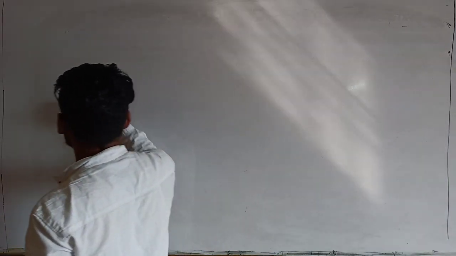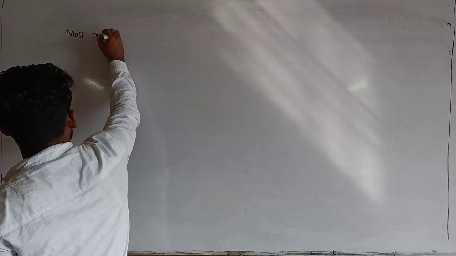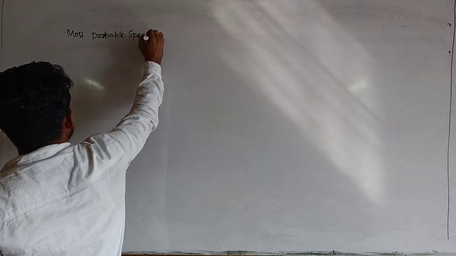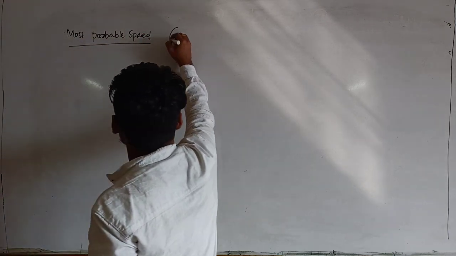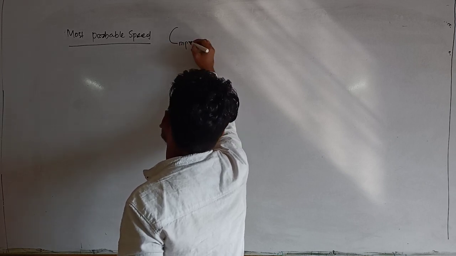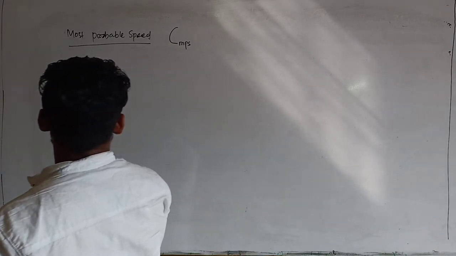So next, the third type is most probable speed. You can say C MP, most probable speed, MPS.